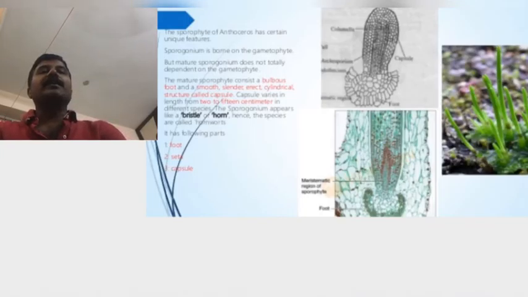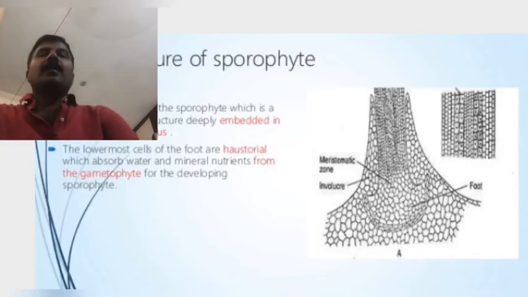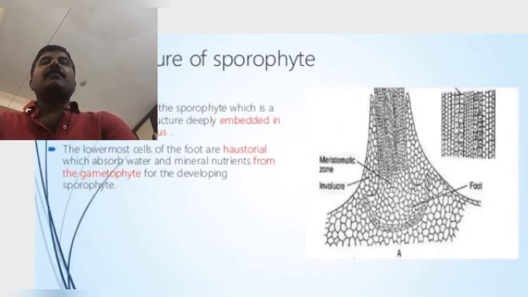Next one, intercalary meristem. In between the foot and capsule, the intercalary meristem is present, but in the remaining Bryophyta members, in between the foot and capsule, the seta is present, except in Anthoceros. The presence of an intercalary meristematic zone in Anthoceros is a specific character of Anthoceros. This intercalary meristem continuously adds new cells to the tissues of the capsule situated just above.